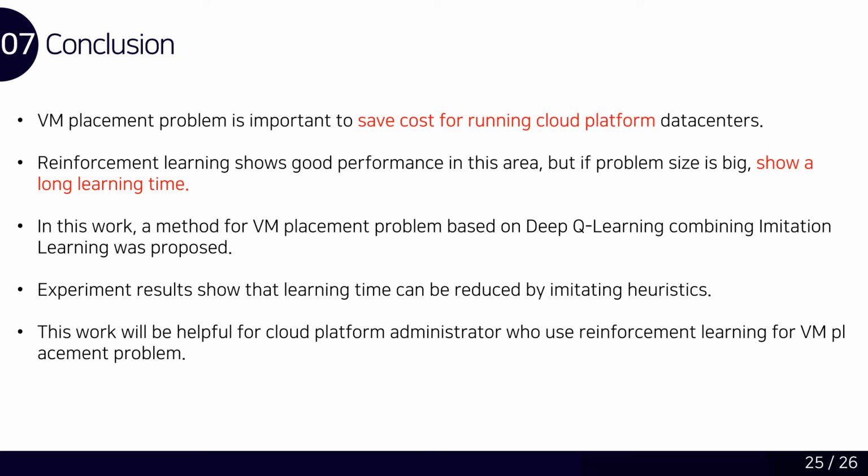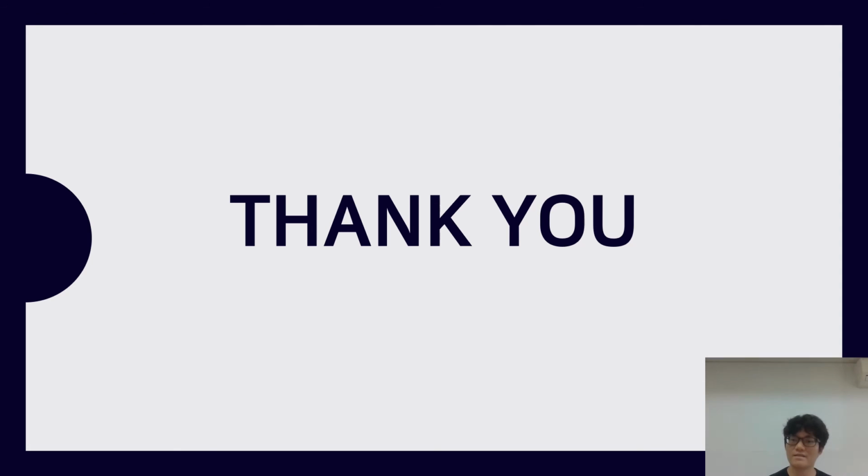Experiment results show that running time can be reduced by imitating heuristics. This work will be helpful for cloud platform administrators who use reinforcement learning for the VM placement problem. This is the end of the presentation. Thank you for watching.